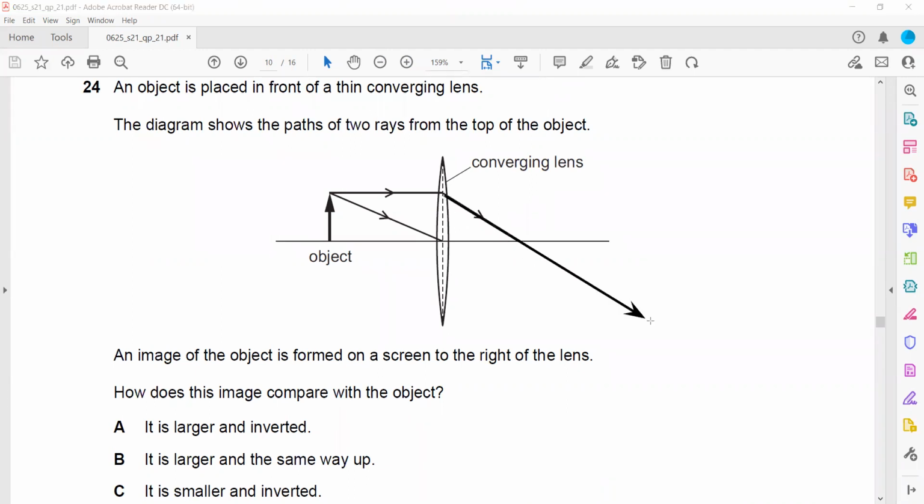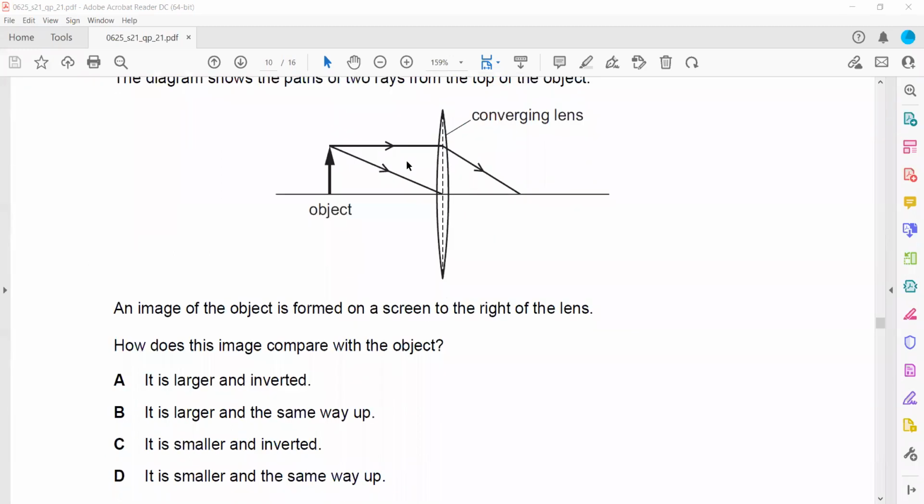So the image which is formed, compared to the object, will be larger, and real images which are formed by a convex lens are always inverted. So the option it will be large, that is true, and it will be inverted, that is also true, because real images are always inverted. If an object is closer to the lens, the image will be away from the lens and it will be larger. If the object is away from the lens, the image will be closer to the lens and it will be smaller. So it will be a large and inverted image.